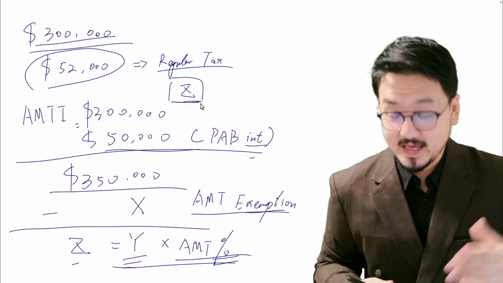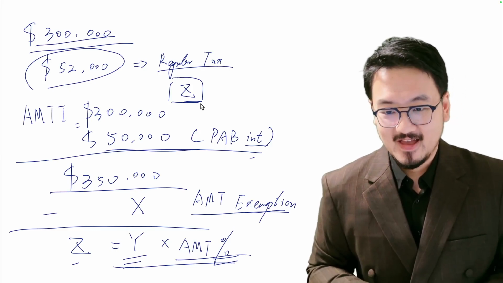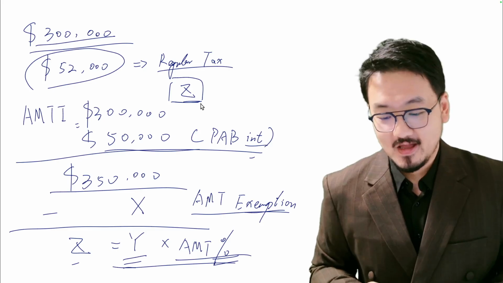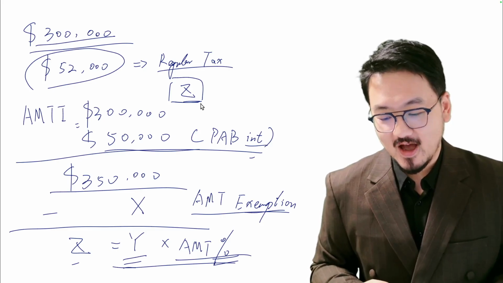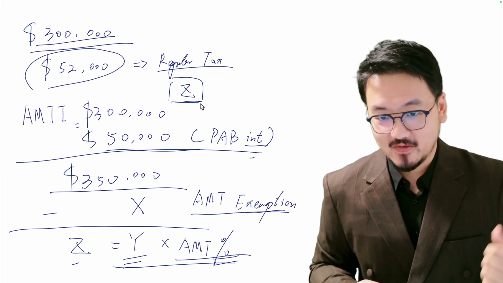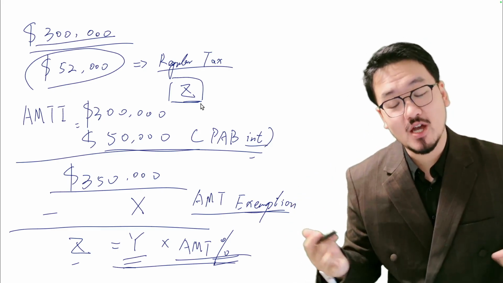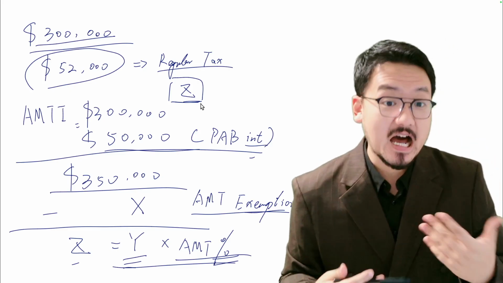Of course, as I said previously, for example with depreciation, that's a timing item.